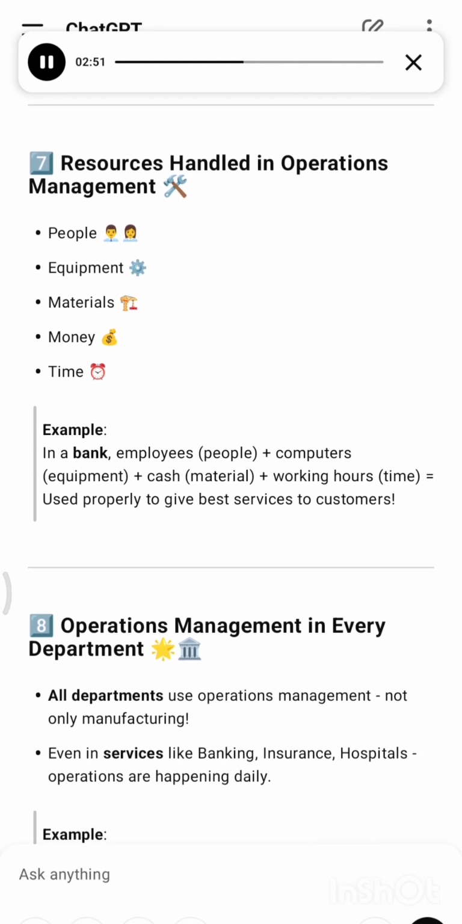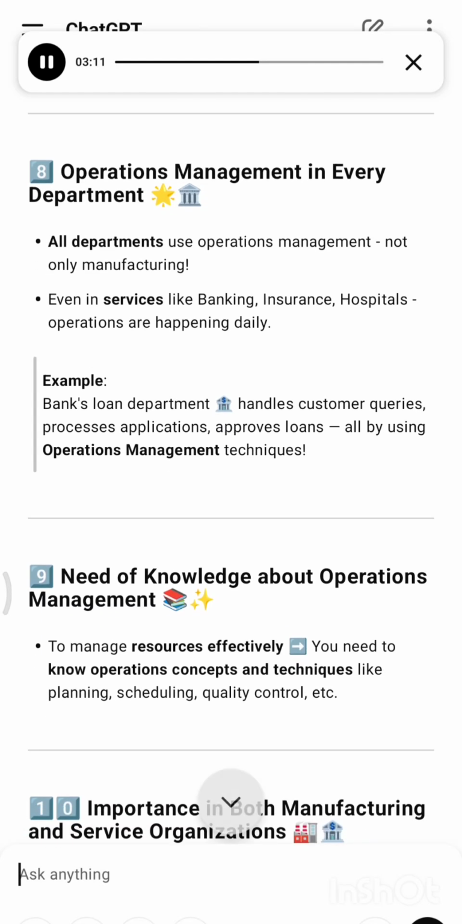7. Resources handled in operations management: people, equipment, materials, money, time. Example: in a bank, employees (people), plus computers (equipment), cash (material), plus working hours (time), are used properly to give the best services to customers. 8. Operations management in every department.